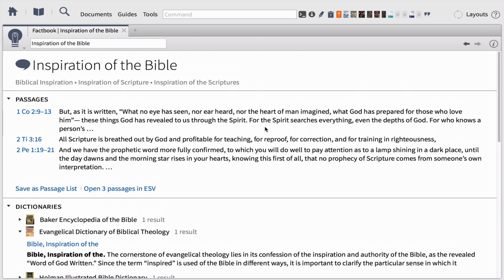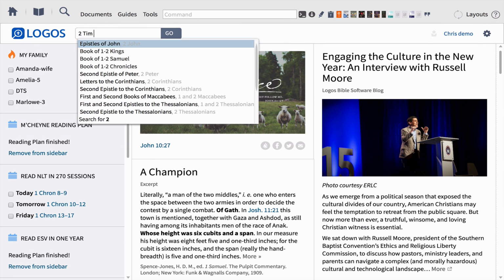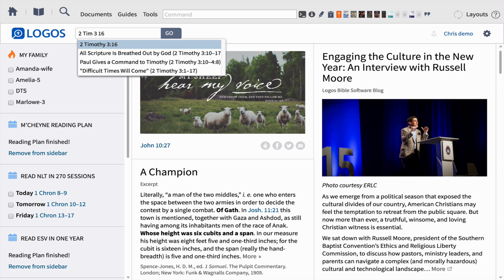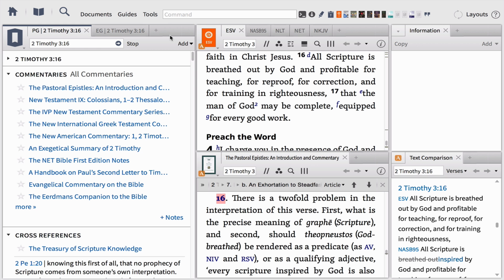Now, as we observe this information, we notice that 2 Timothy 3:16 is a key text that we need to explore about our topic, and we can do that by simply returning back to the home page and entering our verse into the search bar. Once you've entered your verse, simply click Go. In a matter of seconds, Logos gives us an immense amount of information on this verse.